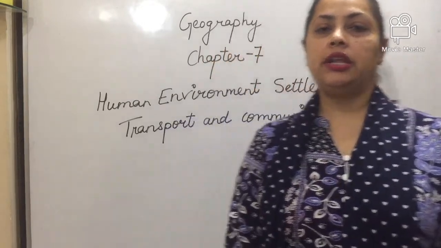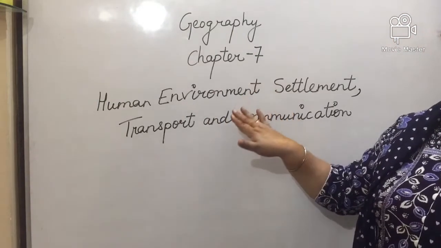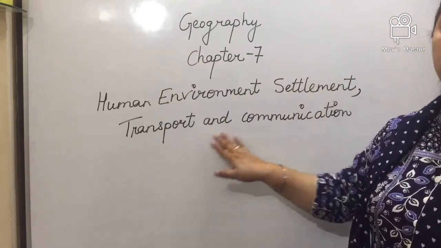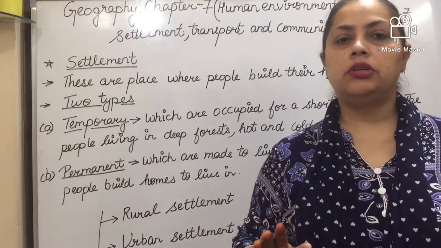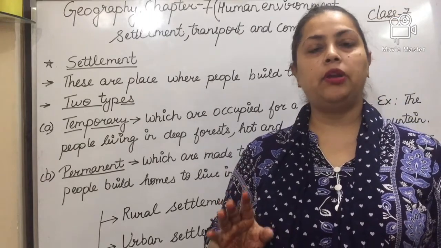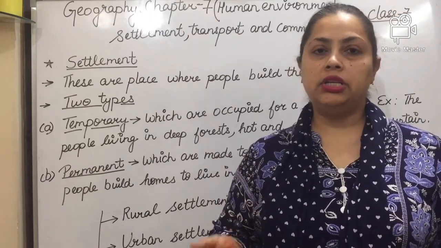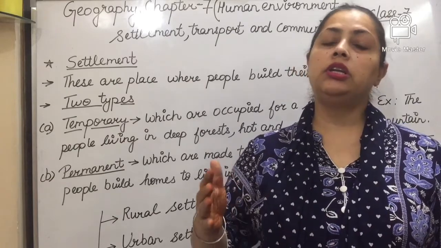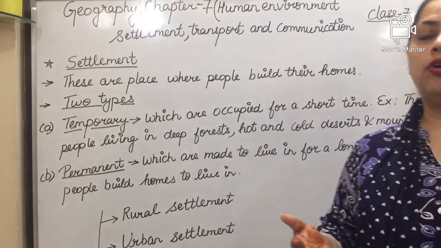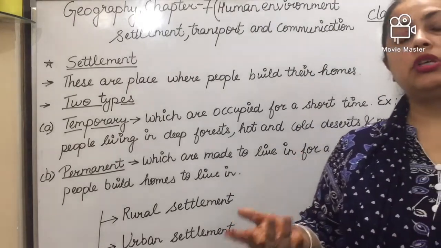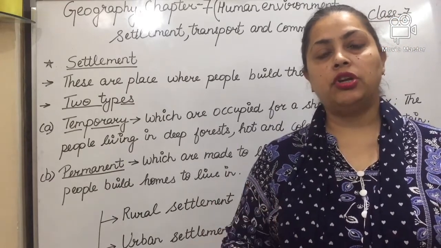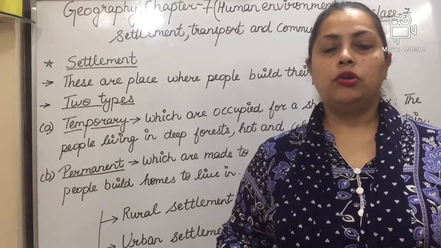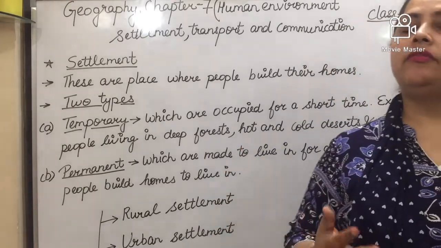Okay students, today we are going to start a new chapter of geography, chapter number 7, human environment: settlement, transport and communication. Before starting the chapter, I just want to tell you that early human beings first depended upon nature for food, shelter and some other things. But with time, they learned new skills to grow food, build homes, and develop means of communication and transport. So this is all about the new skills they have learned.